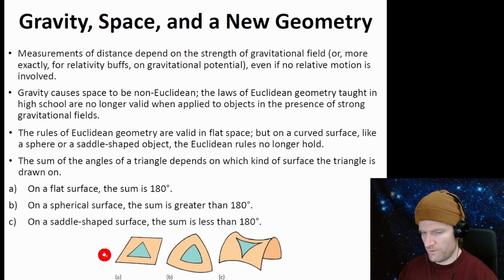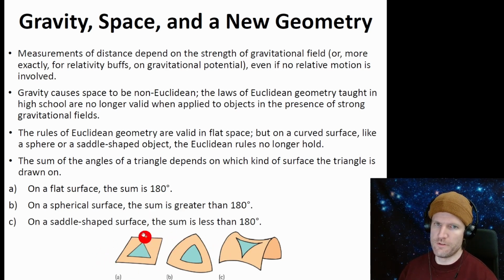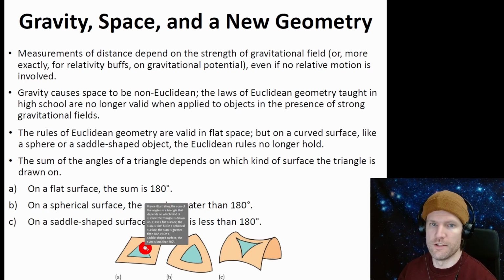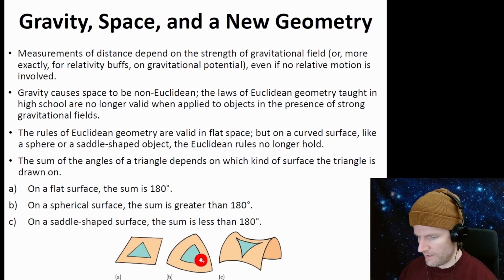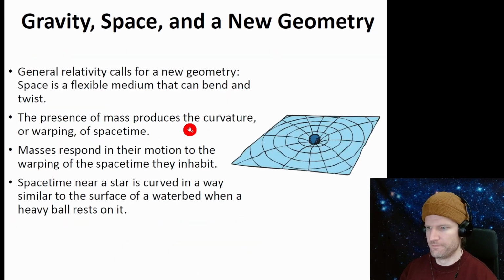So almost all of our lives are lived in very approximately flat space-time. All the geometry is normal, Euclidean geometry. But with gravity, it's not quite that. And these warpings do occur. Okay. So general relativity calls for new geometry. It's non-Euclidean geometry, warped geometry. Space is a flexible medium that can bend and twist.